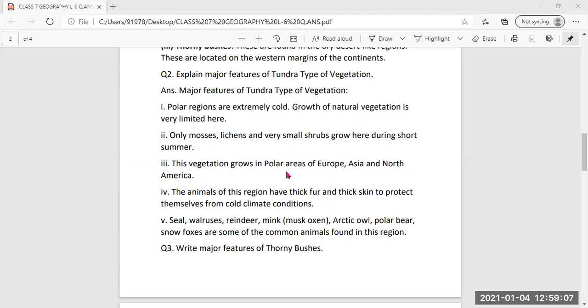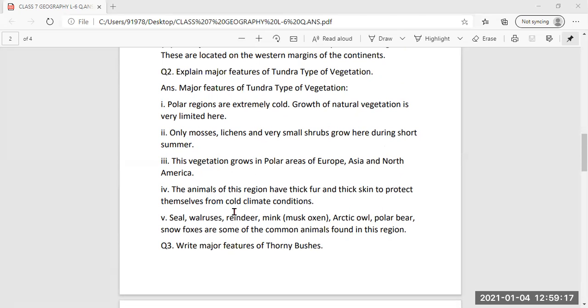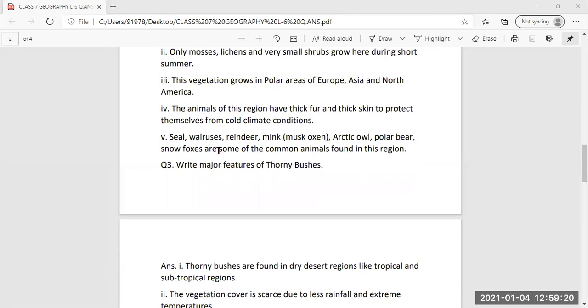Then this vegetation grows in polar areas of Europe, Asia, and North America. Fourth point, the animals of this region have thick fur and thick skin to protect themselves from the cold climatic condition. Then fifth, seal, walrus, reindeer, musk oxen. Then Arctic owl, polar bear, snow foxes. These are some animals found in the polar regions.